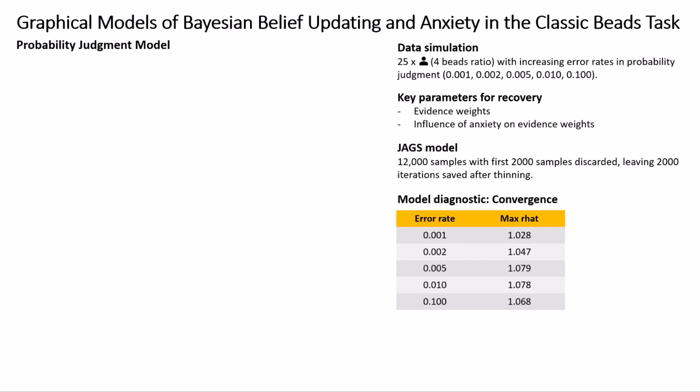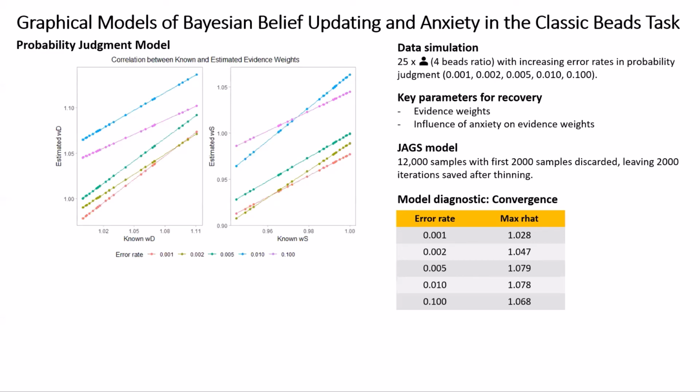There is a linear relationship between the known and estimated evidence weights for both dominant and secondary beads across all error rates. This means that the model is able to estimate the smallest evidence weight for the agents with the smallest known evidence weight, and keeping the trend across all agents and across all error rates as well.